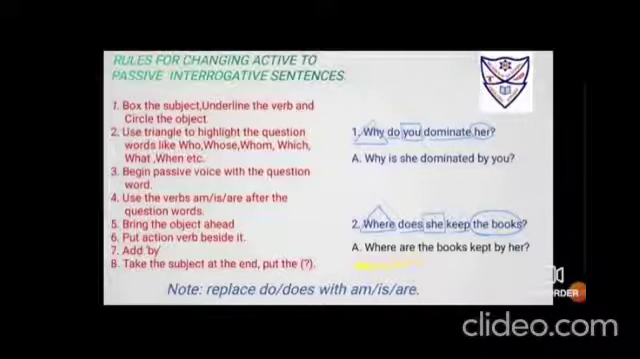You have already removed does. You have already cut it. You have replaced it. Now change the verb into its third form. Keep, kept, kept. I have used it. Seventh step is to add by. That also I have used. Okay. She changes to her. So her. So it will be where are the books kept by her.